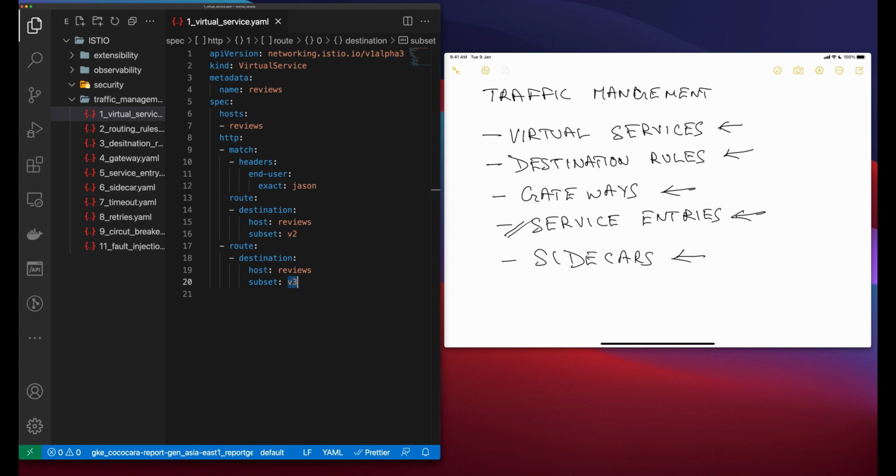So along with virtual service, destination rules are a key part of Istio's traffic routing functionality. You can think of virtual services as how you route your traffic to a given destination, and then you use destination rules to configure what happens to the traffic for that destination. Destination rules are applied after virtual service routing rules are evaluated. So they apply to the traffic's real destination.